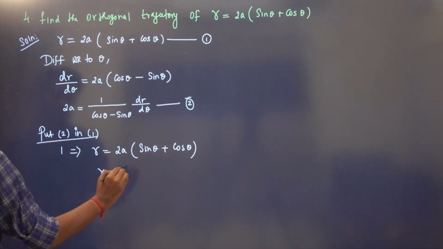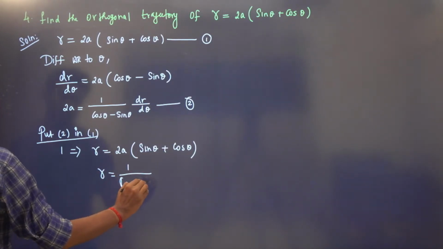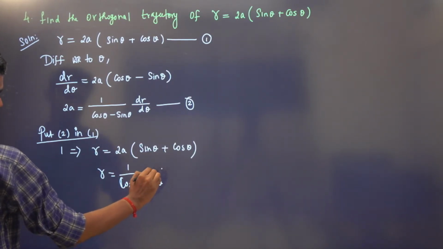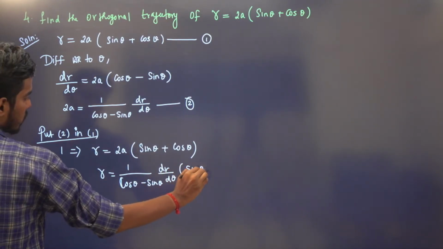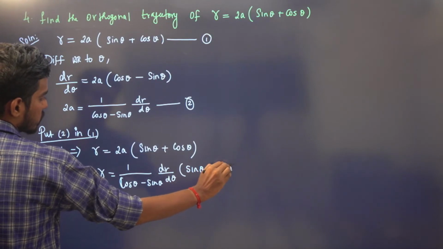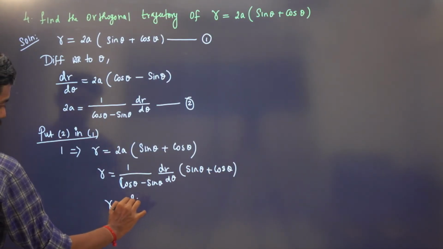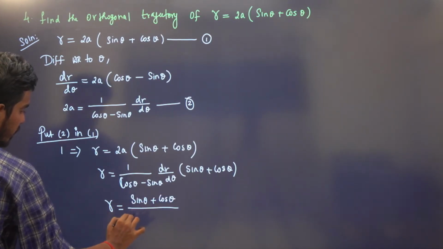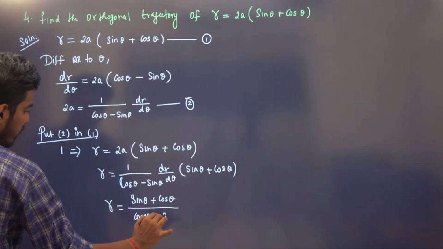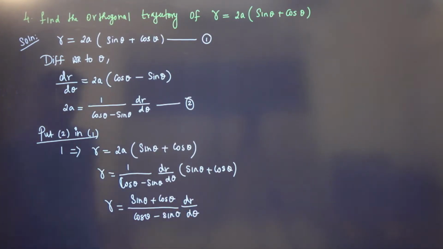So instead of 2a, I'm going to write 1 by cos theta minus sin theta dr by d theta, times sin theta plus cos theta. So we have r is equal to sin theta plus cos theta divided by cos theta minus sin theta dr by d theta, right?